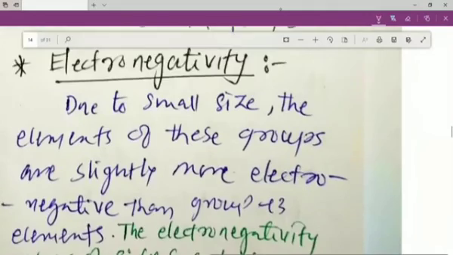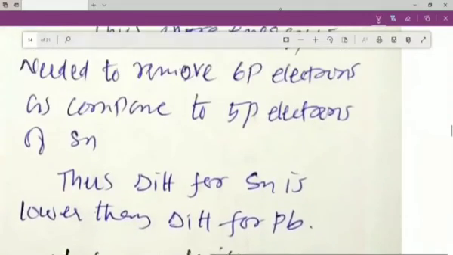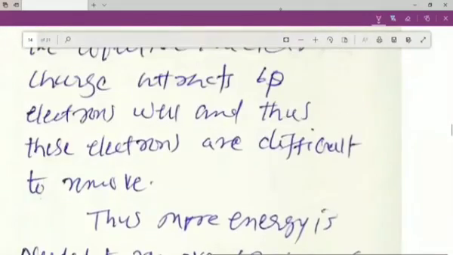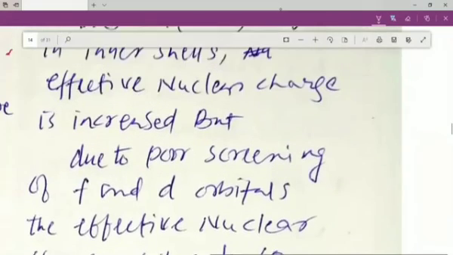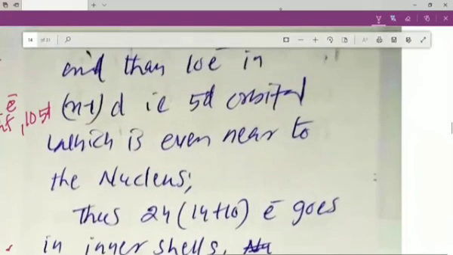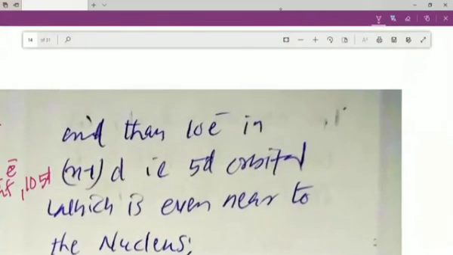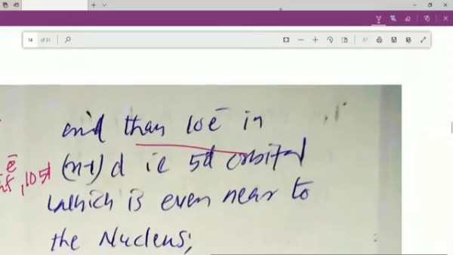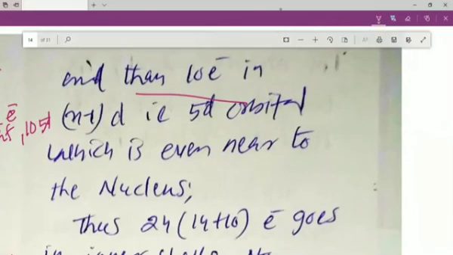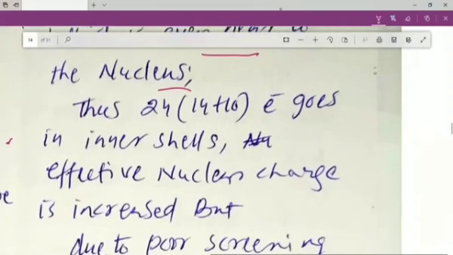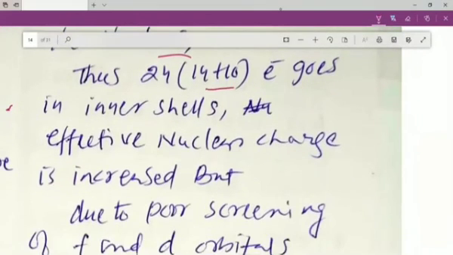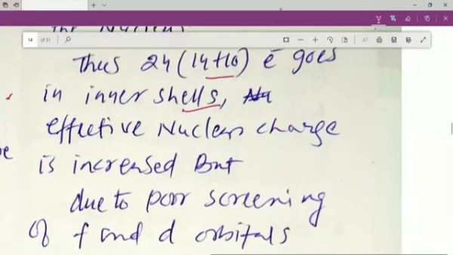Apart from that, my dear students, where do the 10 electrons go? That is also important. After the filling of the 6s orbital, the 4f orbital is filled, and then 10 electrons go into the n-1 d orbital, that is the 5d orbital, which is even nearer to the nucleus. Thus a total of 24, 14 plus 10, electrons go into the inner shell.